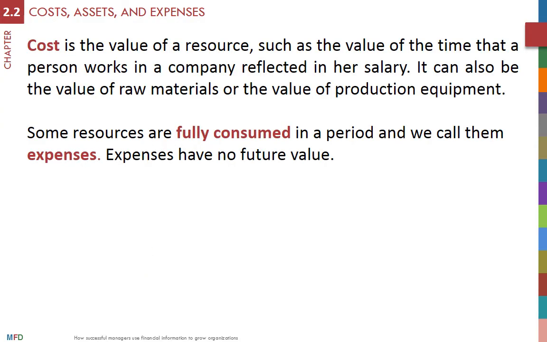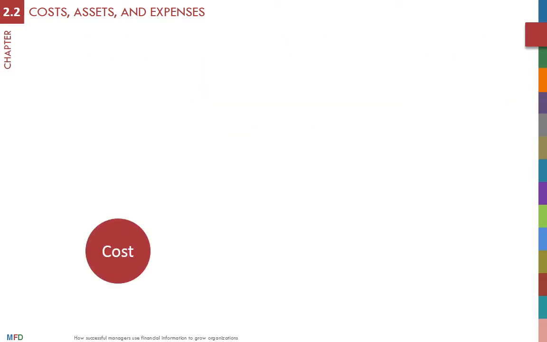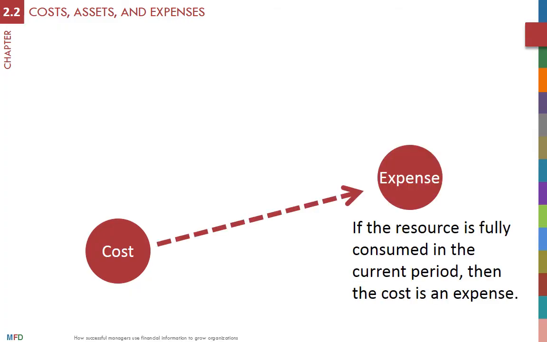Some resources are fully consumed in a period, and we call them expenses. For example, the salary of marketing, accounting, and human resource managers are expenses. Once their time has been consumed, it is gone. These costs are expenses because they reflect resources that are fully consumed and have no future value.